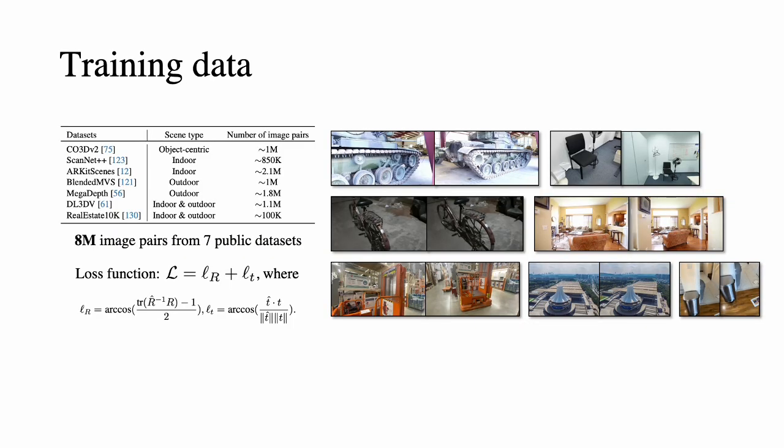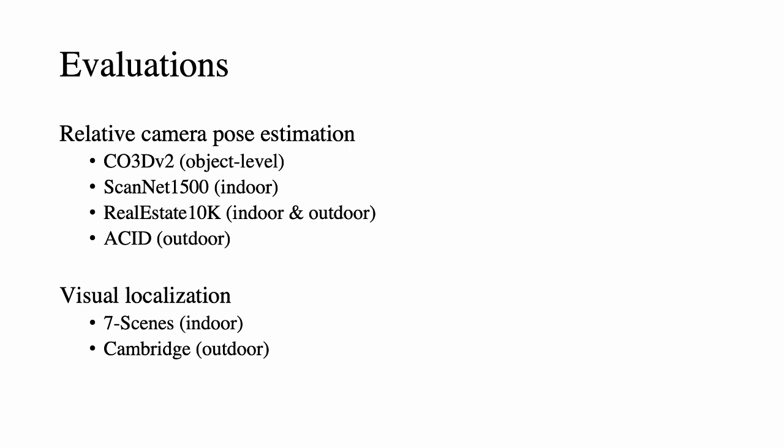We have processed approximately 8 million image pairs from 7 public datasets for training. For supervision, we apply simple angular losses to supervise the relative orientation and translation direction between paired images. After training, we evaluate Reloc3r on diverse datasets for both relative and absolute camera pose estimation.